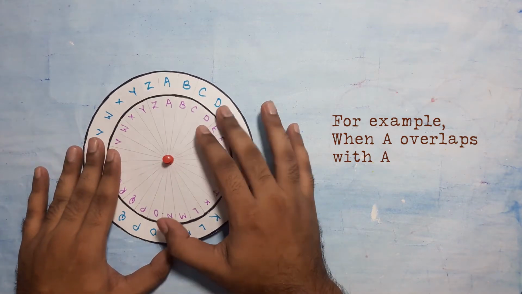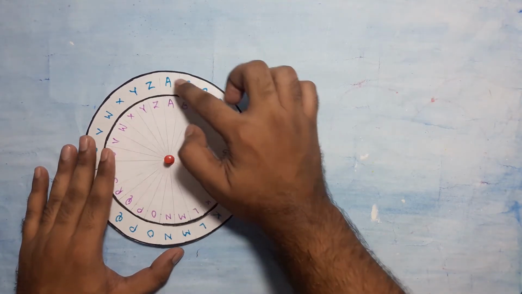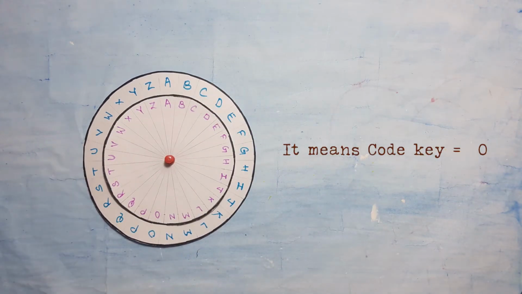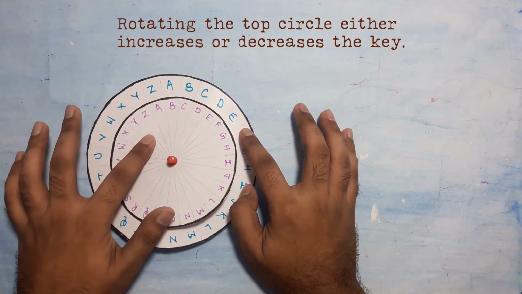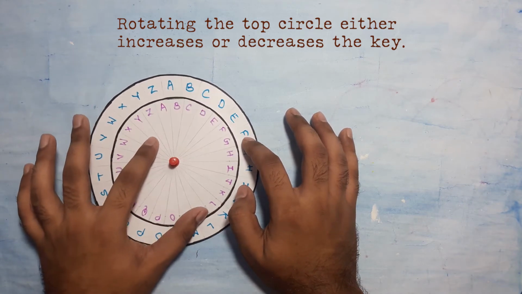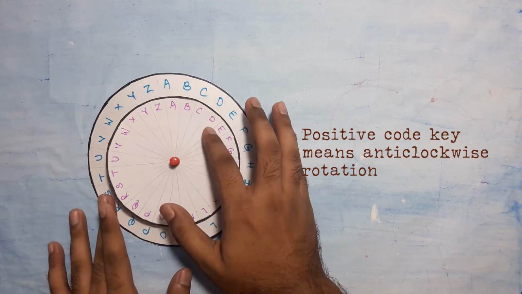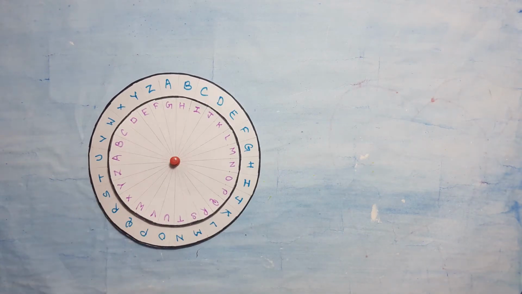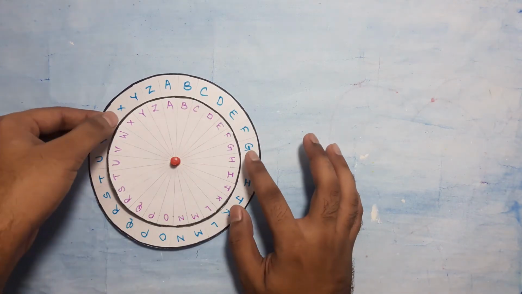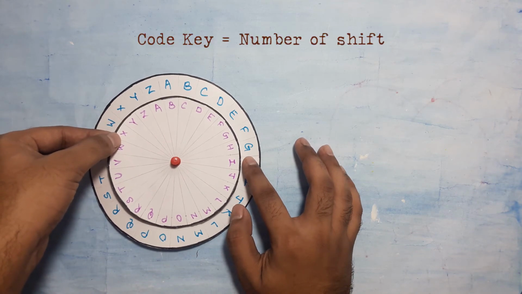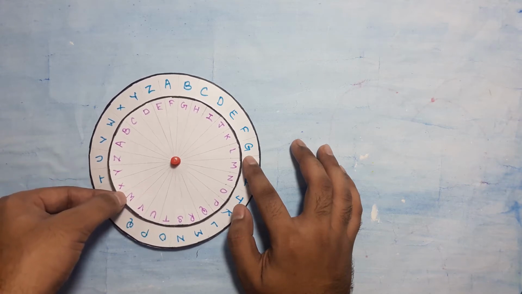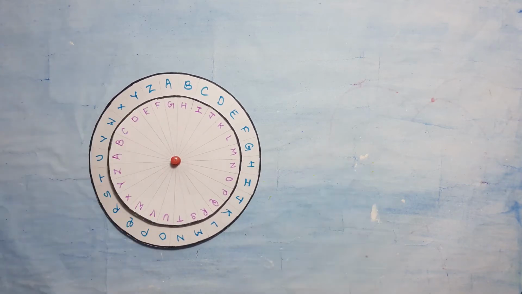For example, when A overlaps with A, basically all the alphabets overlap with themselves, we call it a code key of 0. Rotating the top circle anti-clockwise or clockwise means increasing or decreasing the key. A positive code key means an anti-clockwise rotation of the top circle. For example, to get a code key 6 from a code key 0, we would rotate it anti-clockwise so that each alphabet shifts 6 places, and so A becomes G.